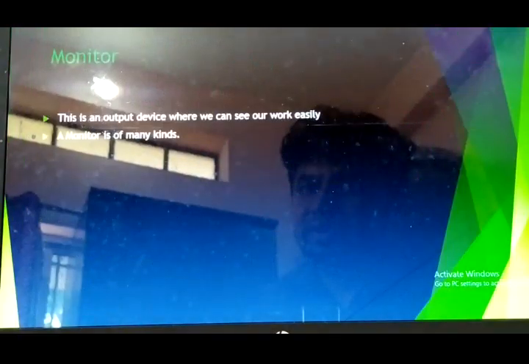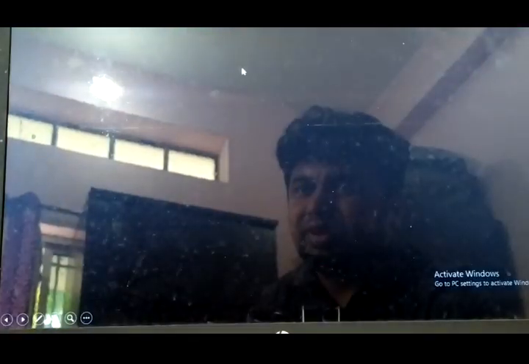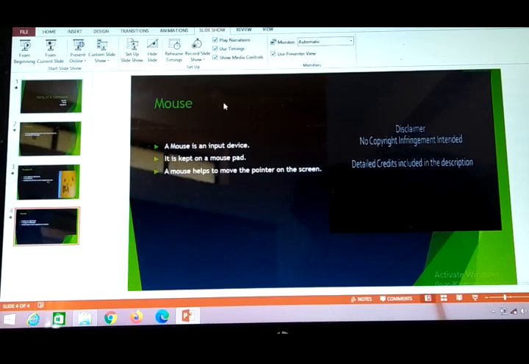Now when I do the slideshow, I have to select from the beginning. First option is there, then second, third, then fourth. I have selected very fast, that's why it is showing fast. But you have to keep in mind that it is very fast, I was not able to explain. That's why I have to use one more feature, known as the rehearsal feature. I put it fast so that once the slideshow started, within a few seconds it reached the last slide.